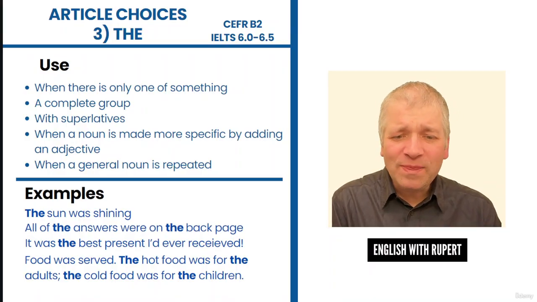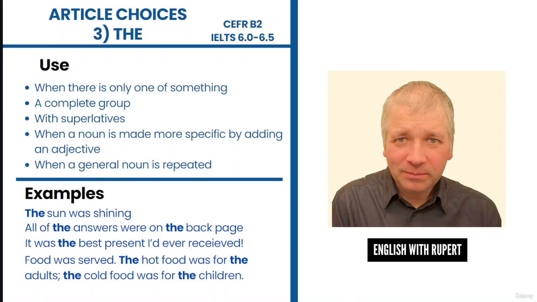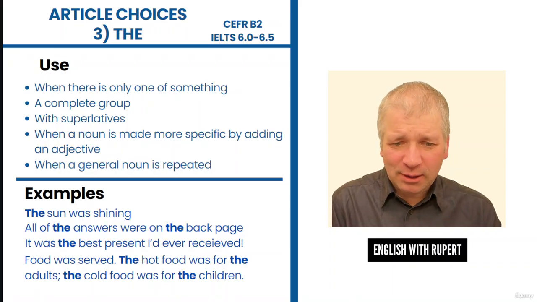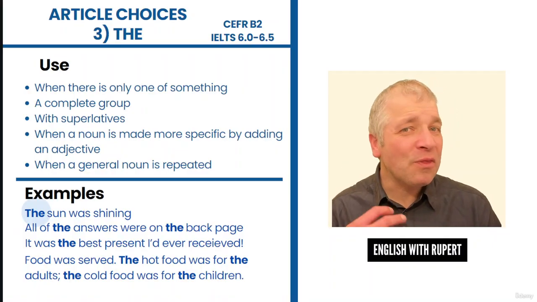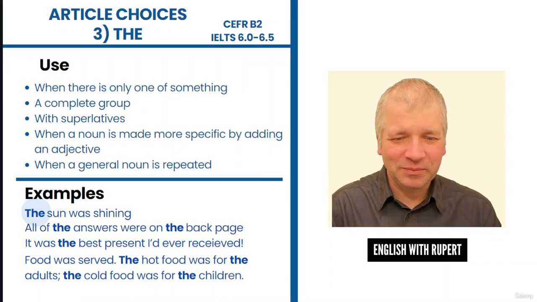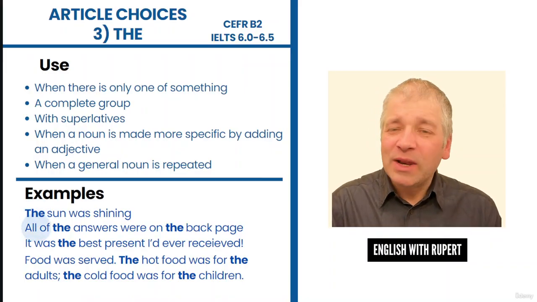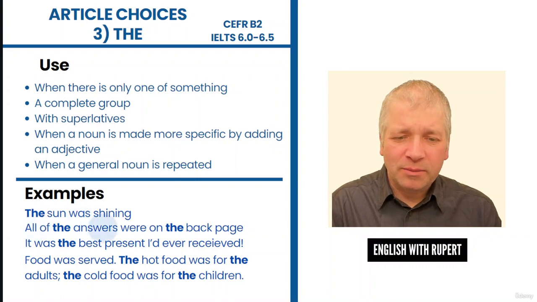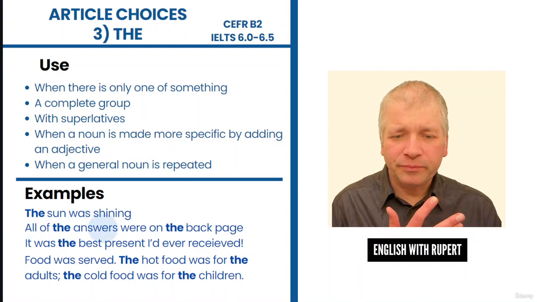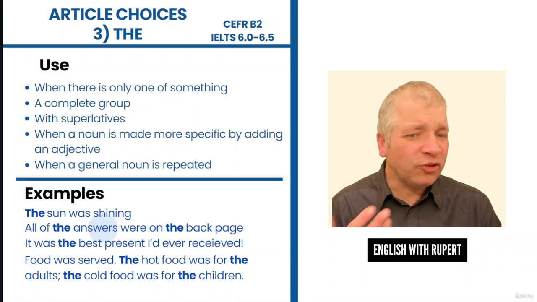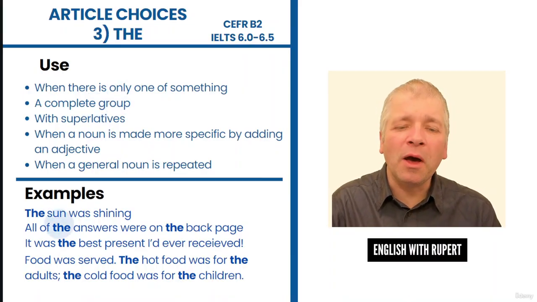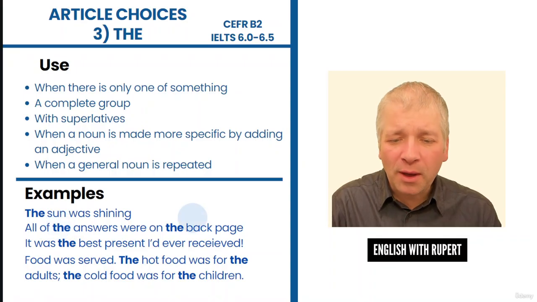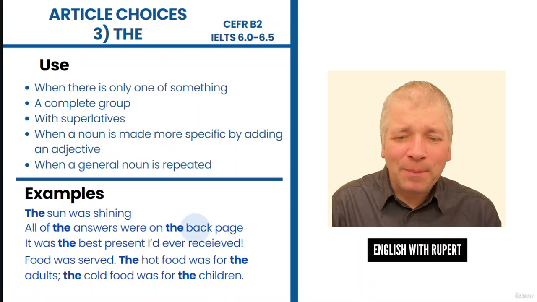So first of all, when there is only one of something, then we use the. And this explains the sun was shining. There's only one sun. So we call it the sun. There's only one of it. In the next sentence, all of the answers. So there's lots of answers. But if you put them all together, they make a complete group. And when you describe the complete group of answers, you use the. All of the answers were on the back page. Now, the back page, well, there's only one back page here.